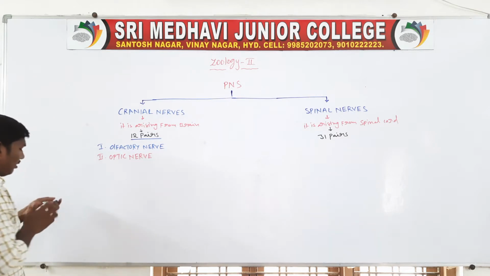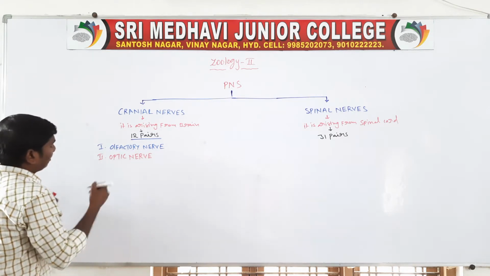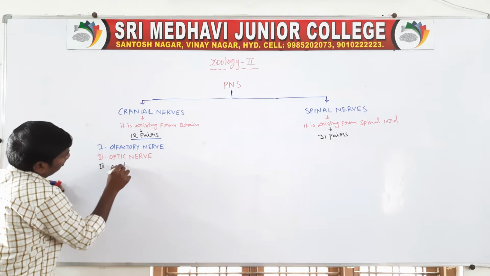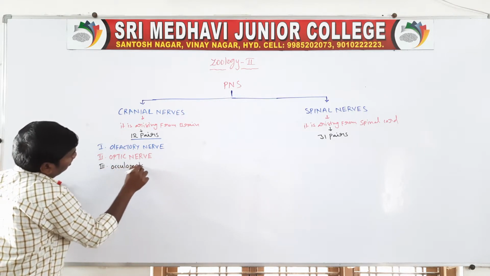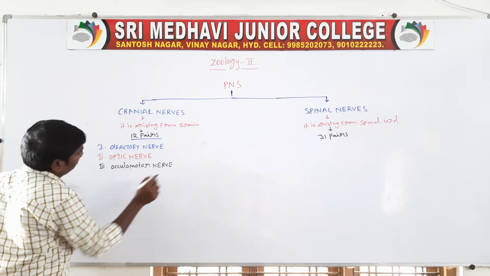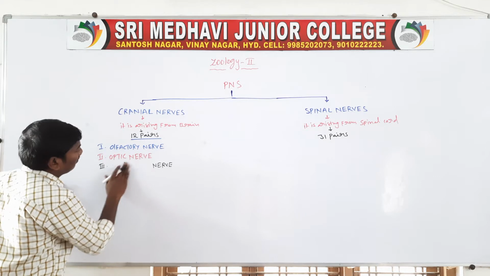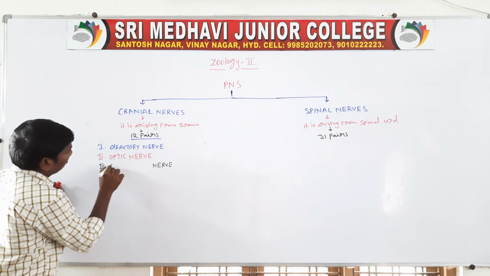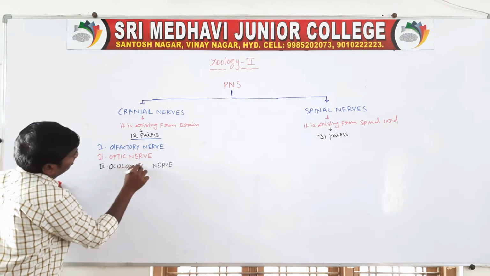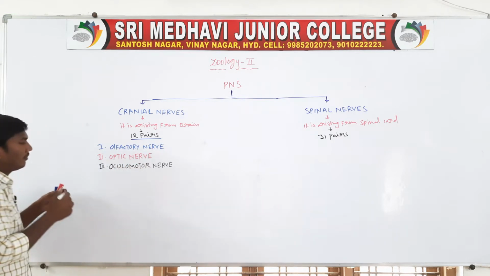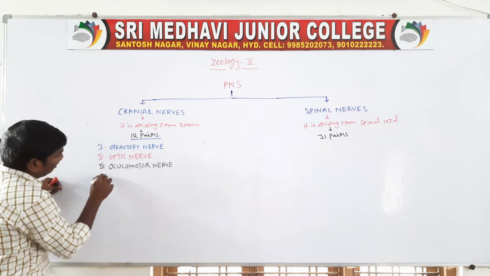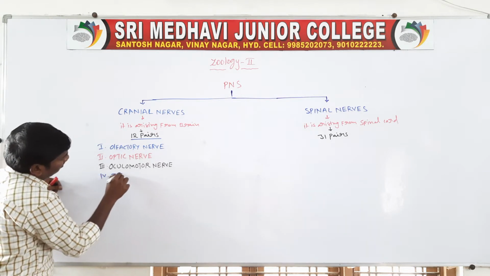The third one is the oculomotor nerve. The fourth one is the trochlear nerve.